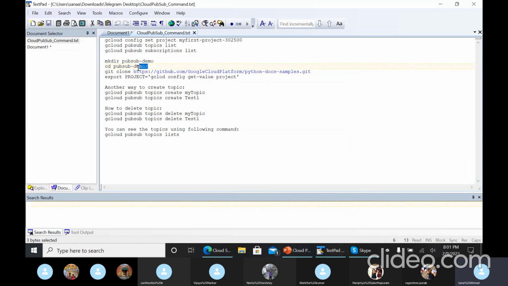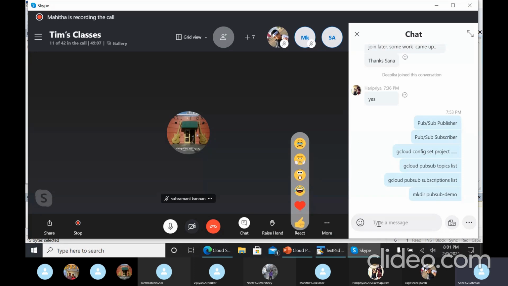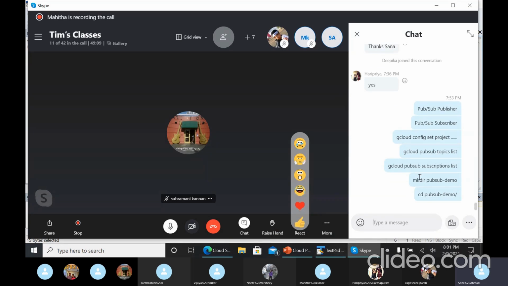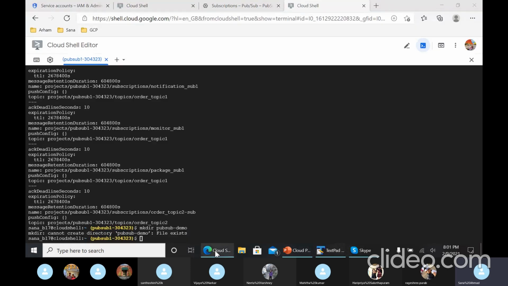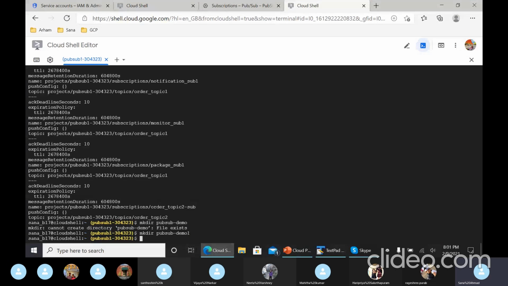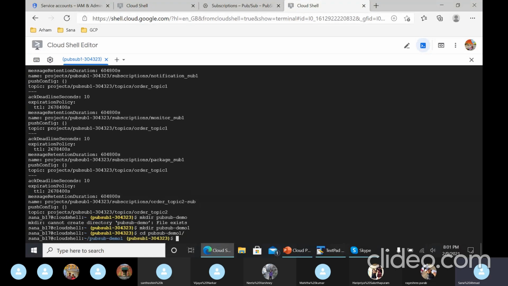And cd means change directory. Once you write this, it would change your directory to this folder, and you get inside this directory. So here I have got into this one.